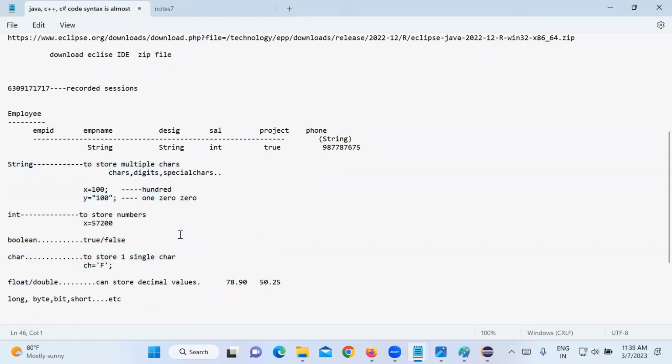Okay. So now what is the difference between string and char? String means multiple characters and you have to keep it in double quotes, right? Char means it's a single character. We put it in single quotation. Integer, right? Some numbers like this. Okay, so these are the data types.